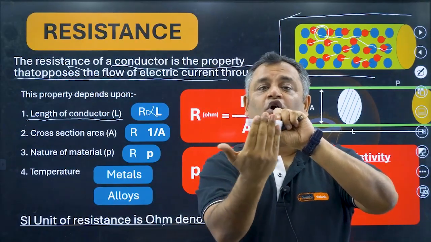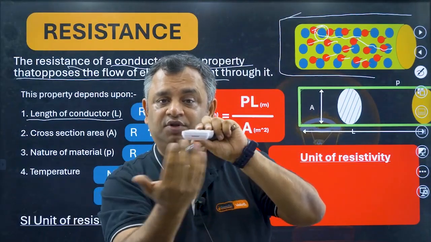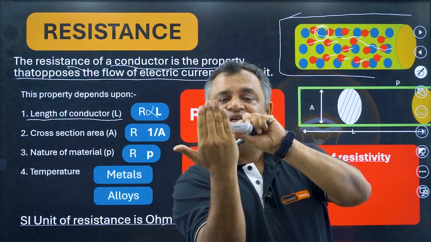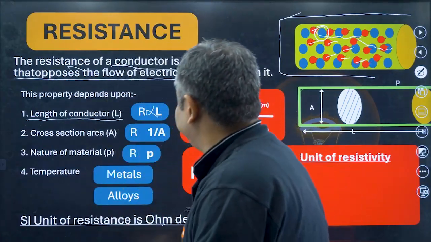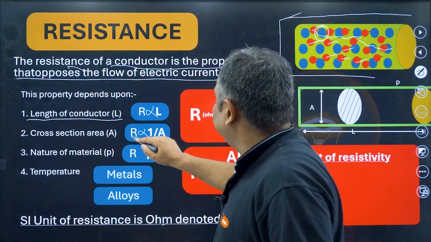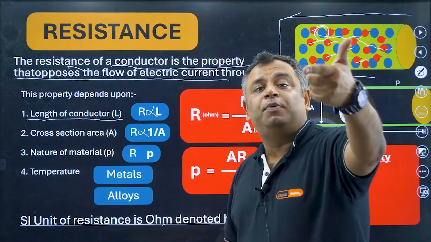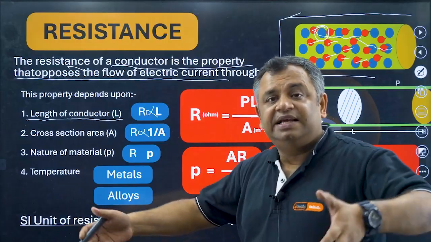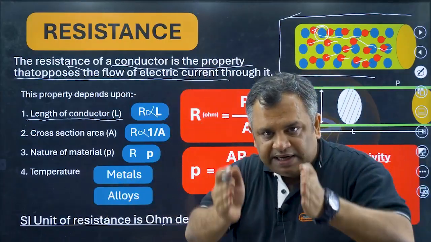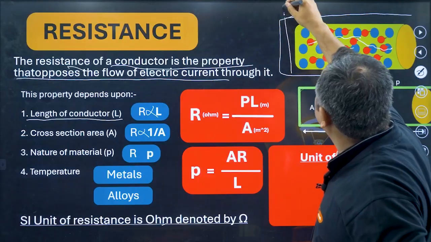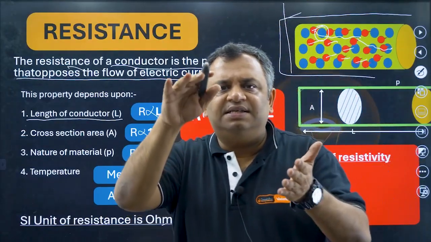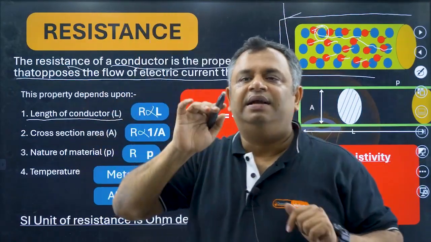This surface is called cross section. So resistance is inversely proportional to the cross-sectional area. That means if you increase the area, resistance will decrease. So here, if this conductor's cross-section increases, the resistance that you face from the people will decrease.